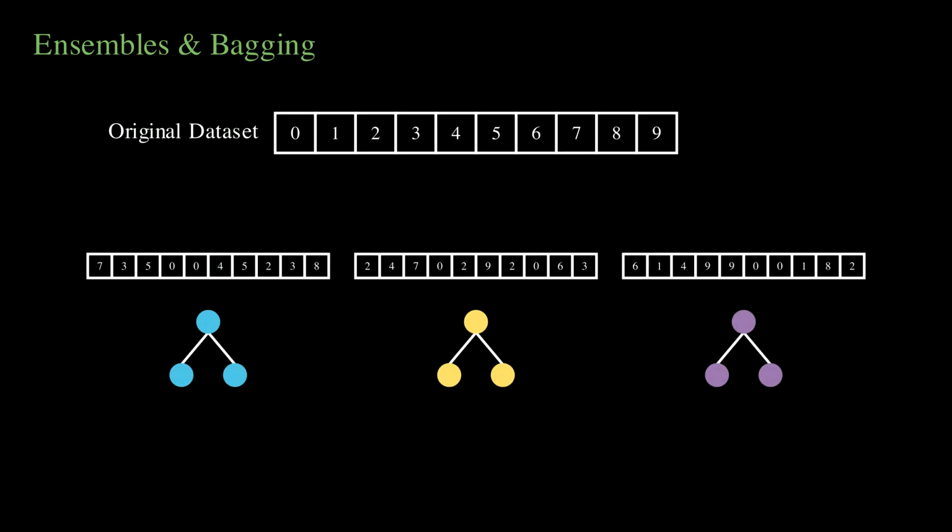But random forests add a second layer of randomness. Feature bagging. At every single split, the tree is only allowed to consider a random subset of the features. This brilliant constraint actively prevents the trees from becoming highly correlated.